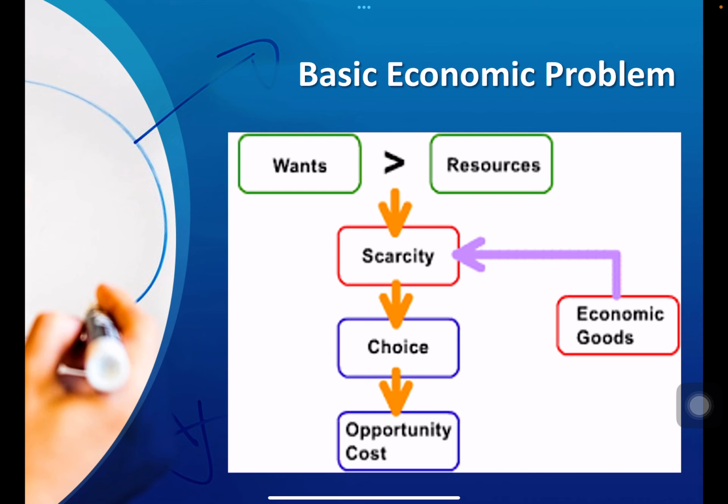But for economic goods, the demand is more than their supply. That means obviously the wants are more than the resources. So that gives rise to the price concept. Those goods which have a higher demand and less supply will require some amount to be paid for them. And that is why it is known as economic good.